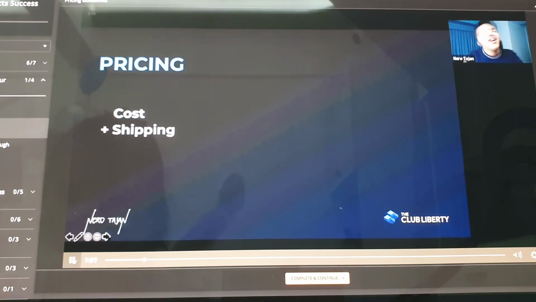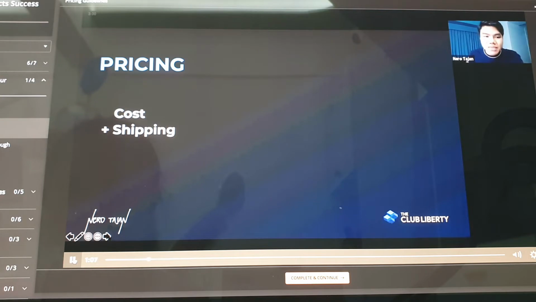Okay. The pricing for this always starts with the cost of goods sold. Yung cost ng items mo, plus shipping plus Facebook ads plus overhead. Okay, cost plus shipping plus Facebook ads plus overhead.